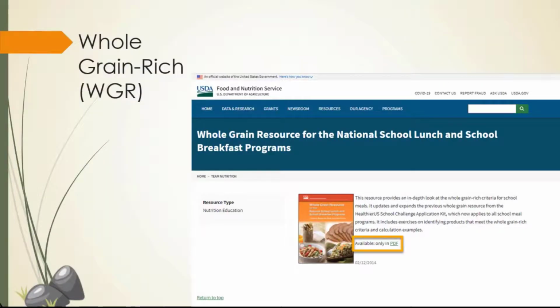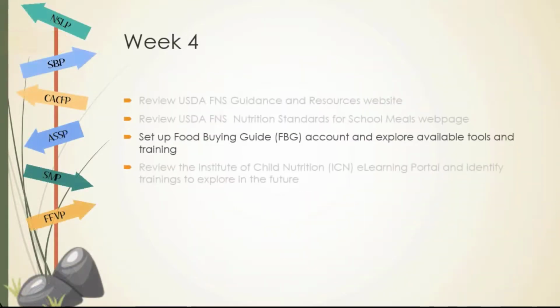The Whole Grain Resource provides an in-depth look at the whole grain-rich criteria for school meals and provides ways to identify if products meet the whole grain-rich criteria. Also located on the Nutrition Standards webpage is a link to the Food Buying Guide. Set aside time this week to explore this valuable tool.